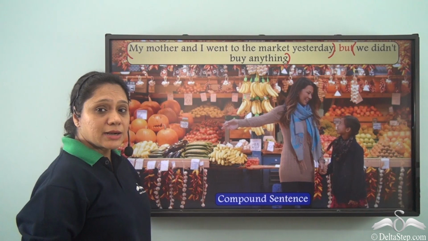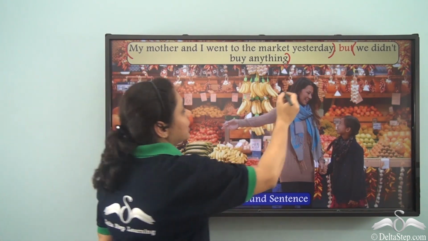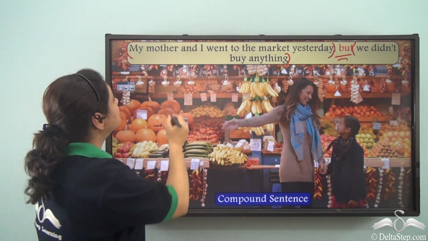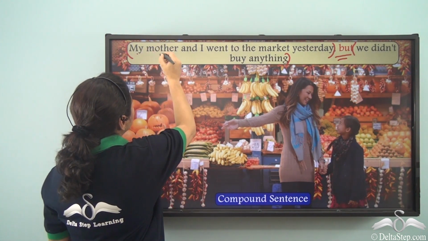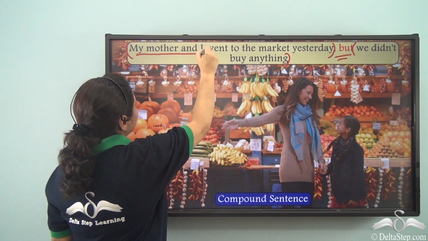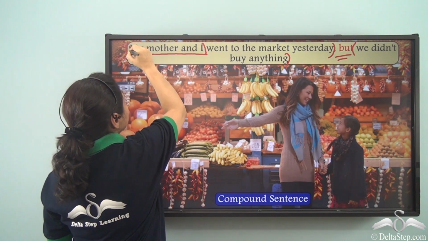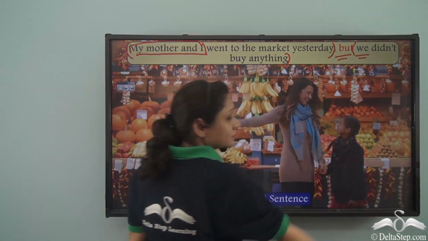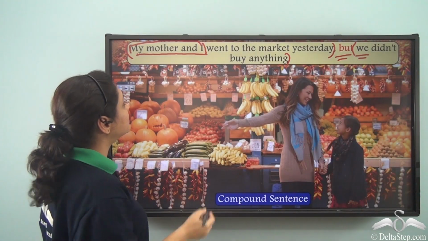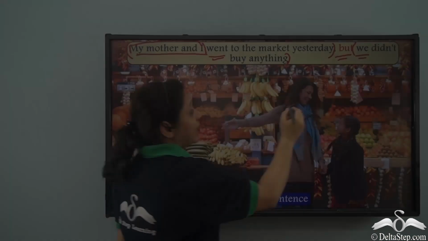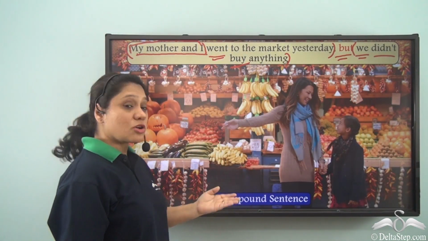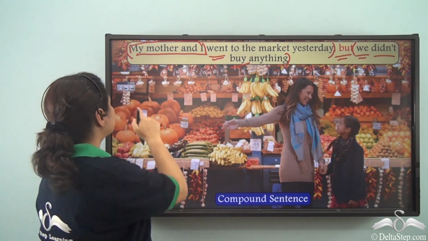Both these clauses are joined by a coordinating conjunction, but, and we have two subjects, my mother and I. This is a compound subject, and we have two finite verbs here, went and didn't buy. So this sentence is also a compound sentence.